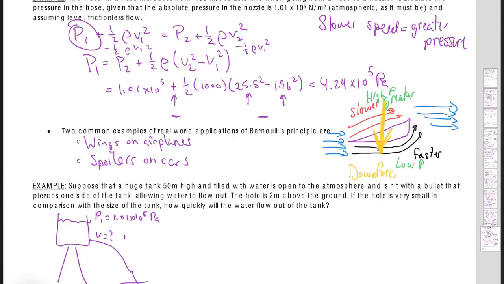Well, again, you have to remember, this is going to now be open to the environment, so it's going to have an absolute pressure of 1.01 times 10 to the 5th pascals. We know when measured from the ground, this is 2 meters, and the tank is 50 meters. Okay? And so you could do a couple things here. You can subtract out this height and say, okay, this is just going to be 48 meters, which basically puts my h equals 0 at the hole, which is something you can do, which is fine.